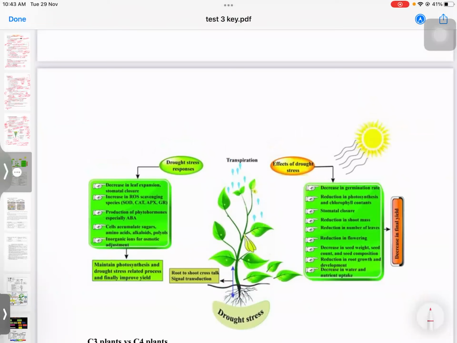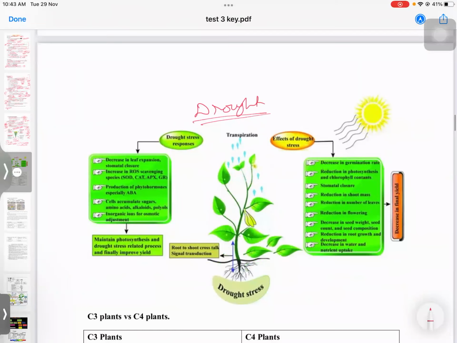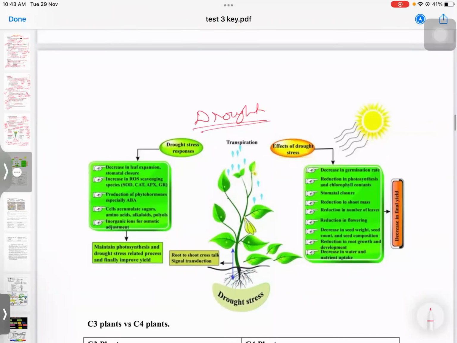And drought is also very commonly asked about. In drought, the germination rate will be affected. The photosynthesis and chlorophyll contents are affected. There will be stomatal closure. The shoot mass rate decreases. Number of leaves decreases. There is a reduction in flowering. Seed weight, seed rate, everything will decrease. So these are the issues.